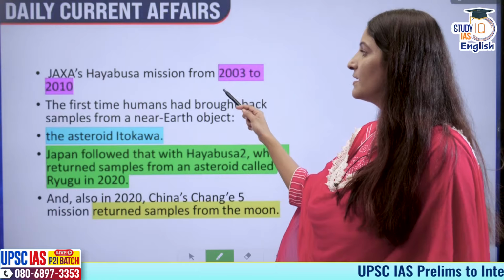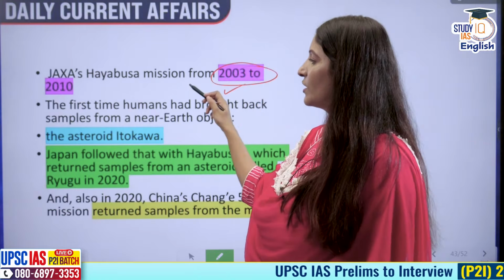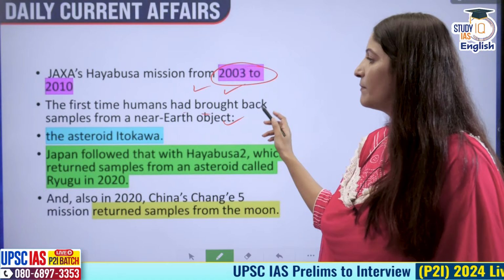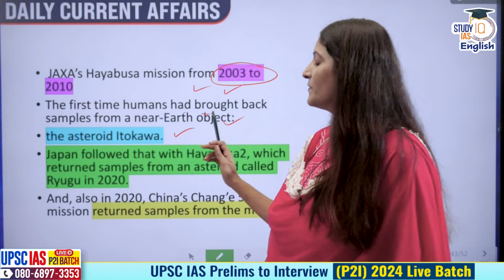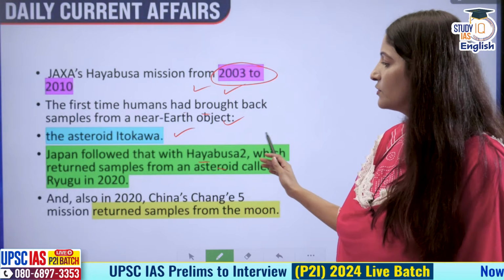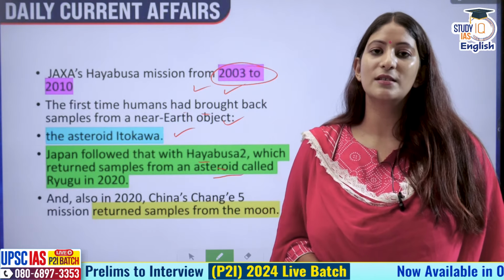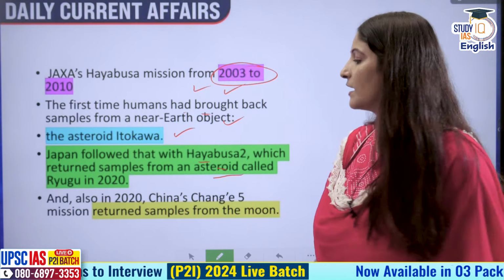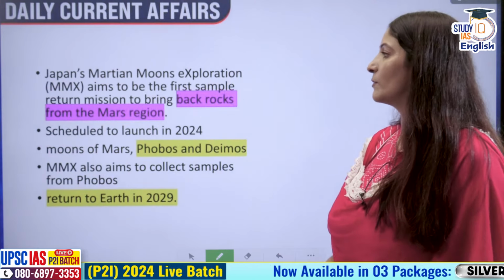JAXA's Hayabusa mission, the Japanese Space Agency, of course, from 2003 to 2010, was the first time humans had brought back samples from a near-Earth object, that was the asteroid Itokawa. Japan followed that with Hayabusa 2. It returned with samples from an asteroid called Ryugu. Remember that, because comparison questions can also be asked. And also in 2020, China's Chang'e 5 mission returned samples from the moon.